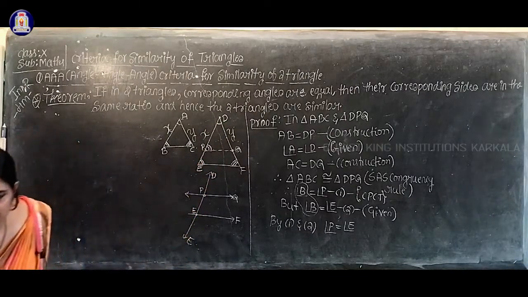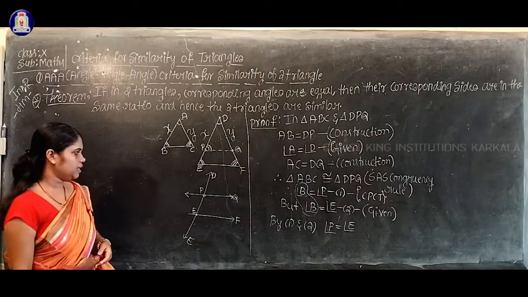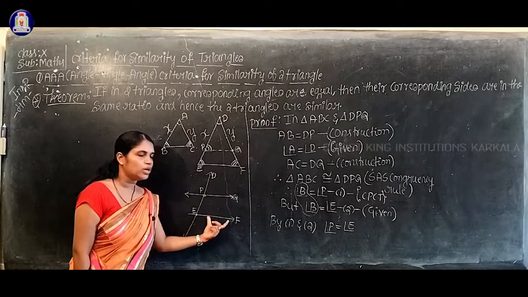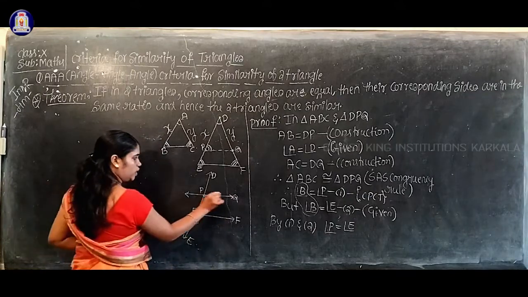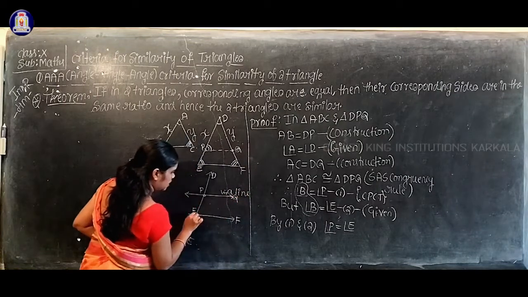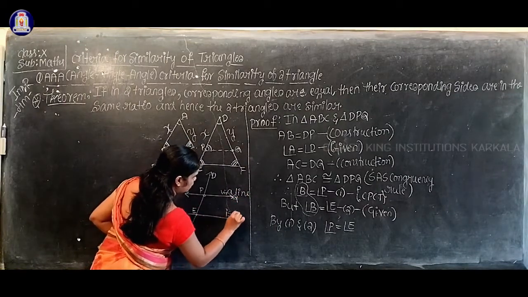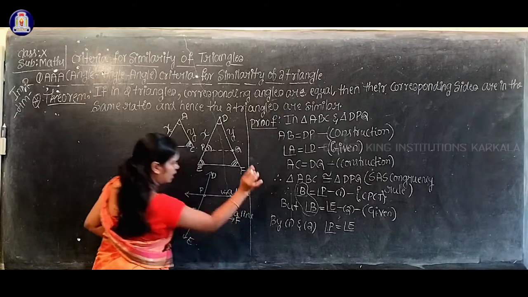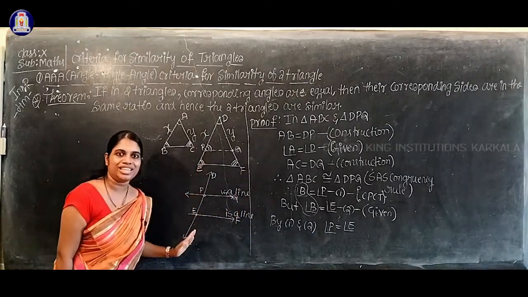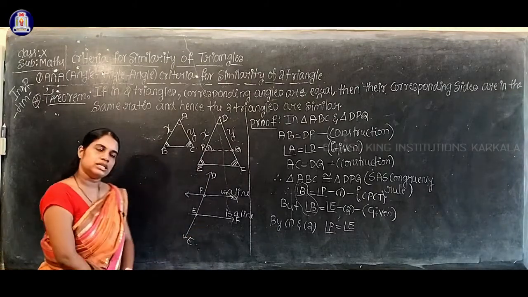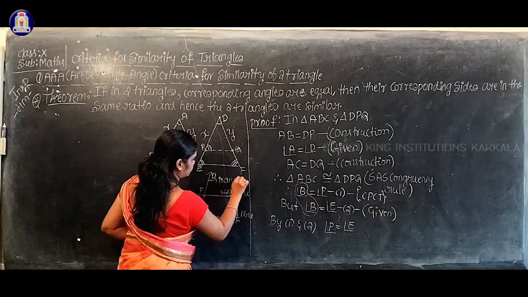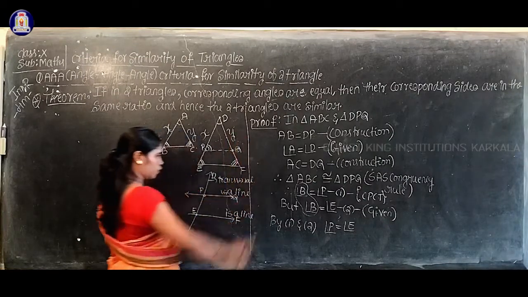Just look here. PQ and EF are the two lines. PQ is one line, and EF is also one line. Can you observe here, DE is one of the transversals.